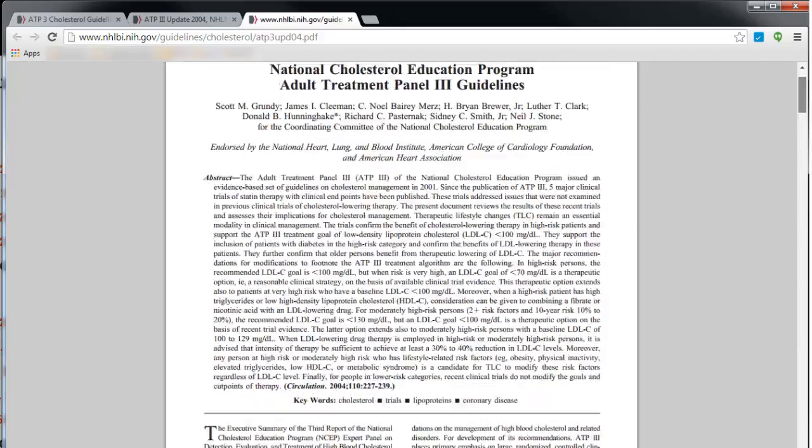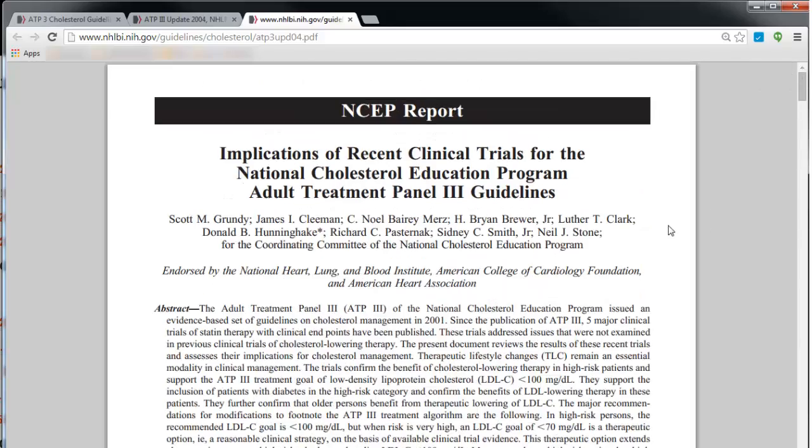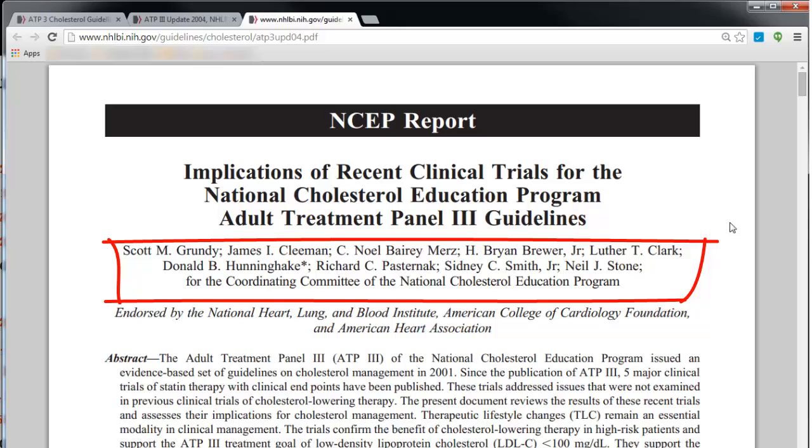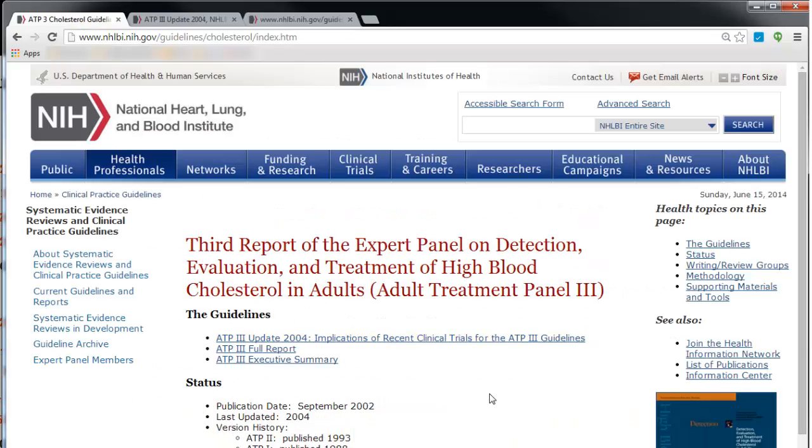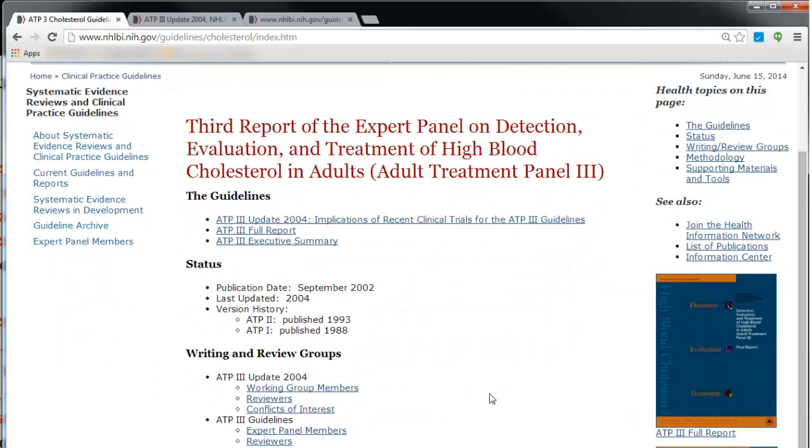At the very top, you will see the list of names of the people who helped develop this document. This is the expert panel who develops these guidelines. Let's take a look at them. Look at the names: Grundy, Kleeman, Mertz, Brewer, Clark, Honeyhake, Pasternak, Smith, Stone. Remember these names for a second, because next we're going to find out if these people are being paid by drug companies. So let's go back out to the main page for the document.